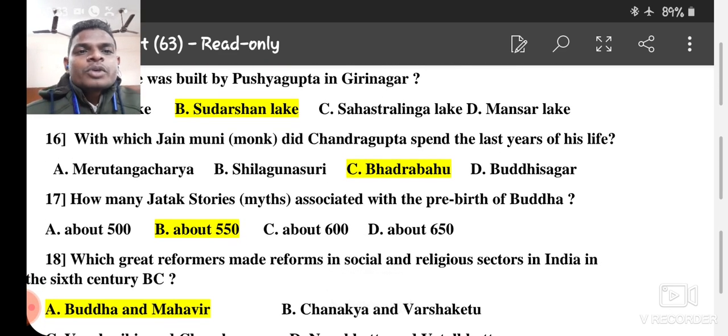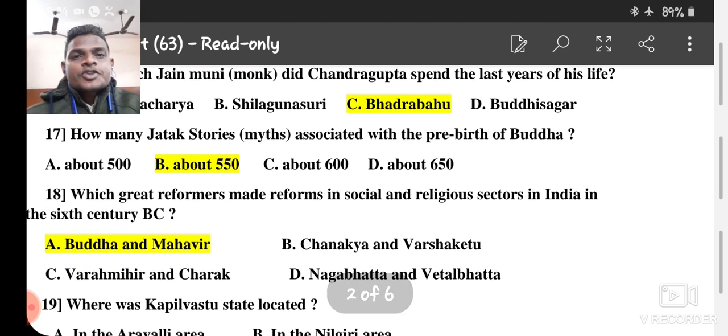With which Jain Muni monk did Chandragupta spend the last year of his life? Merutagacharya, then Shilagunsuri, then Bhadrabahu, then Buddhisagar. And we have discussed that, I have given you some of the explanation of Bhadrabahu. Just divide this word Bhadrabahu. It is very complicated to speak, but you have to remember. Just write it down.